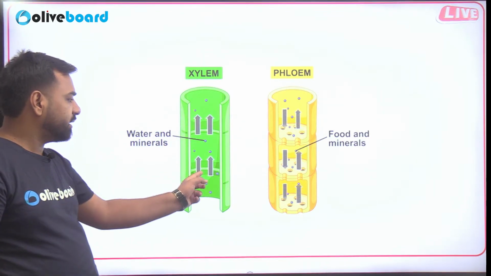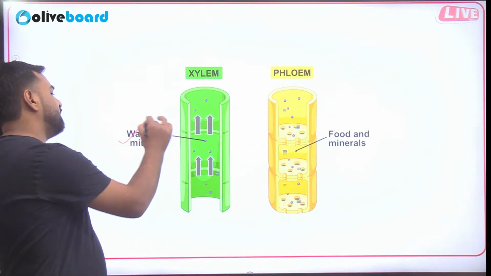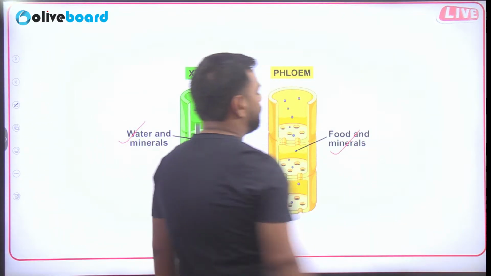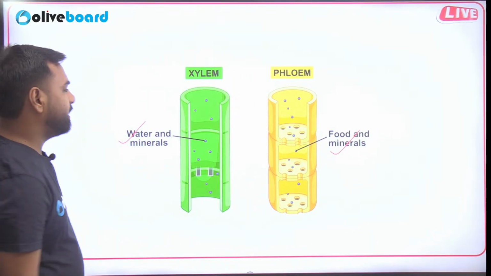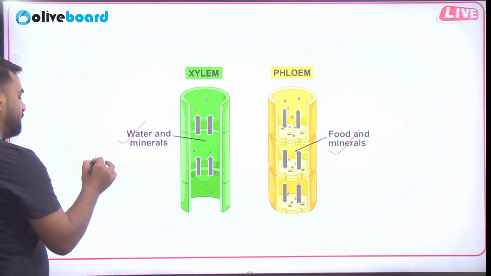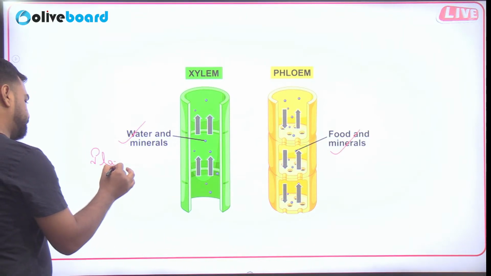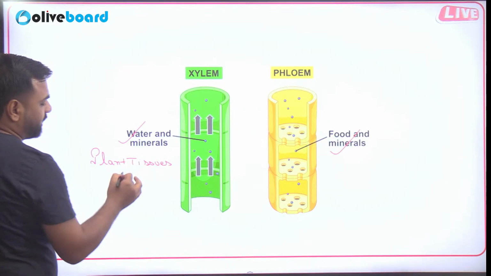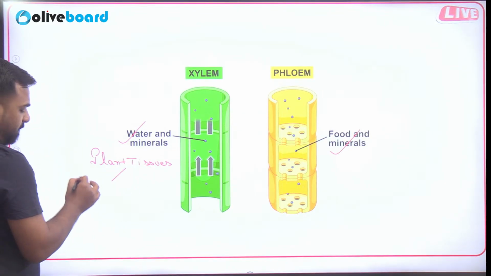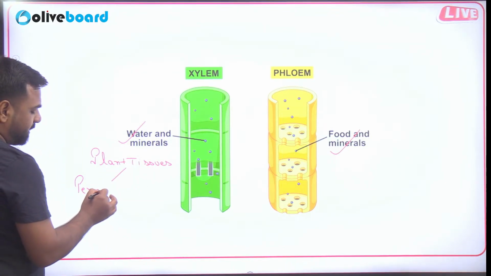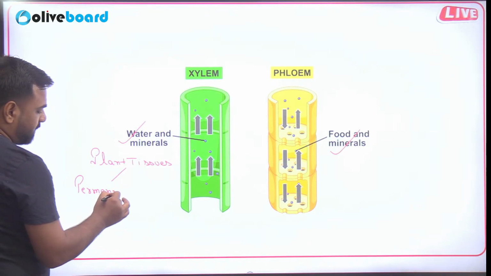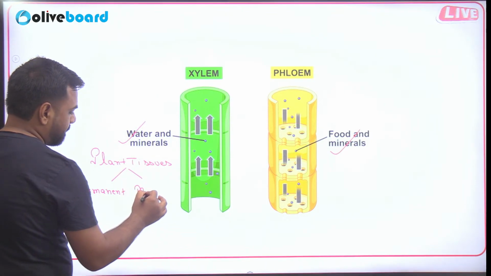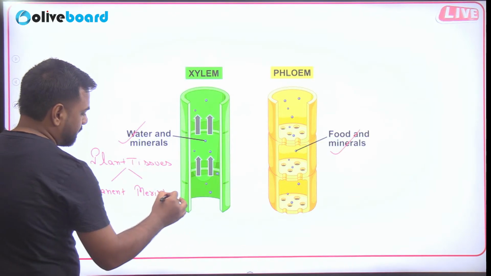So see, these are the xylems. So xylem helps in the transportation of water and minerals, but phloem helps in the transfer of the food and minerals. So what are they? They are basically the plant tissues. So plant tissues are of two different types. They may be permanent or meristematic, based upon the division.